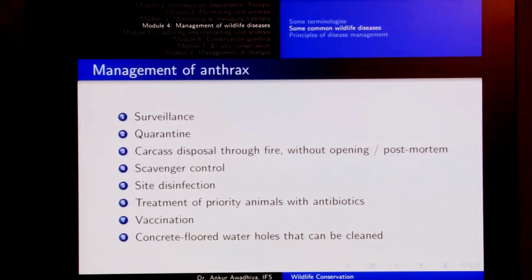So, essentially when we talk about the translocation of Barasinghas, say from one tiger reserve to another, as soon as you get the Barasinghas, you should not just let them out into your system, but maybe put them into an enclosure for some time and observe them, and if the animals are healthy, then they can be let out. Because anthrax is an acute disease, we would not need to keep them in the enclosure for a very long time.